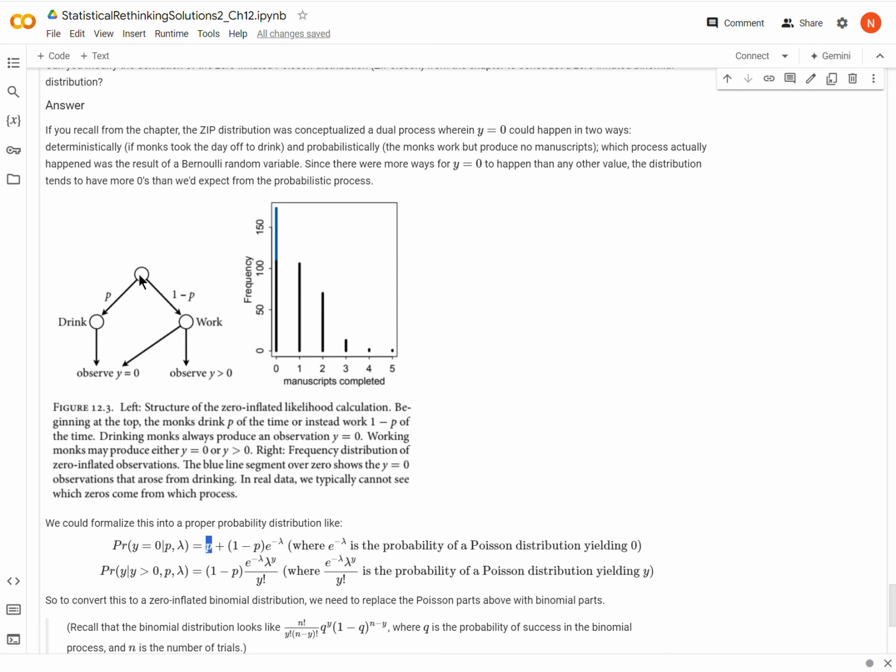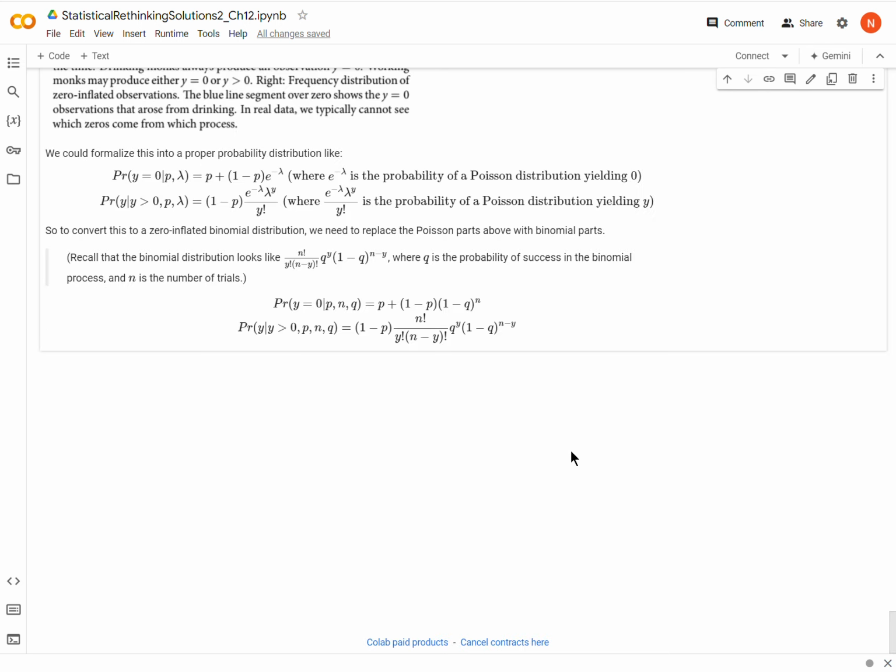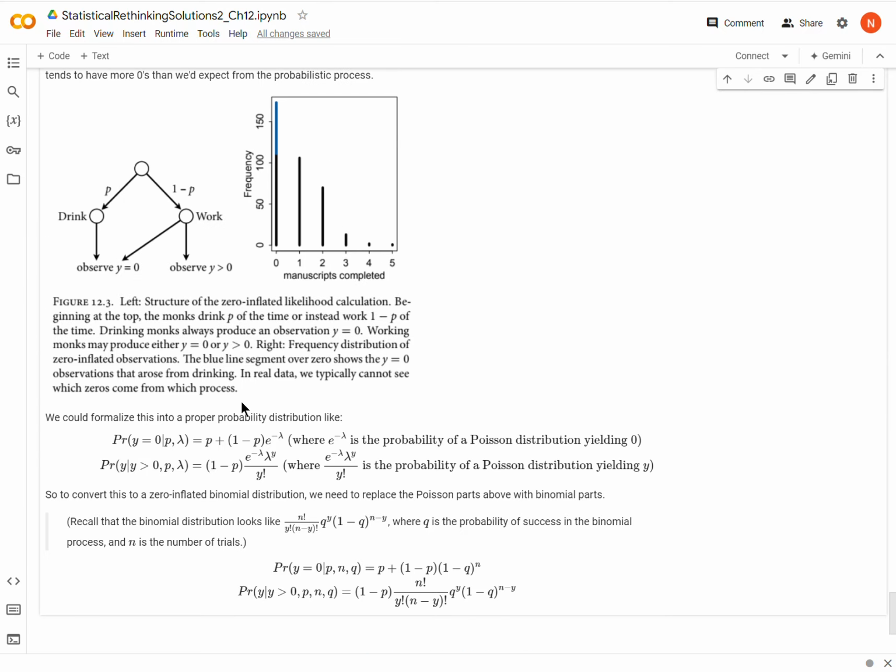We could go down the p path, so we produce zeros p percent of the time because of this process. But if we go down the other path, 1 minus p, where we're actually working, we're now in the Poisson domain, and our probability of producing 0 in the Poisson domain is this right here.